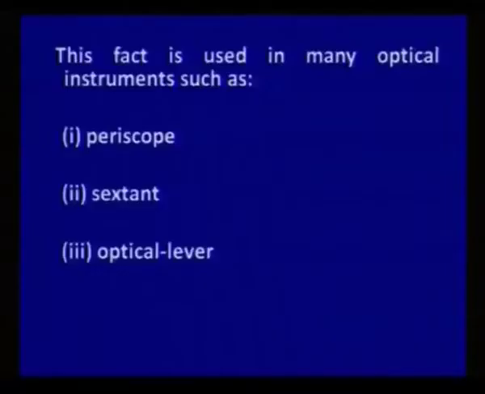And let us go about the fact which is used in many optical devices, many optical instruments such as periscope, sextant, and optical levers. So, this is a very important phenomenon related to the reflection of light.